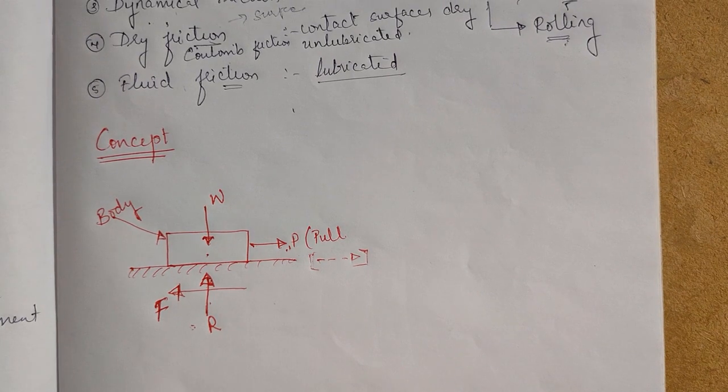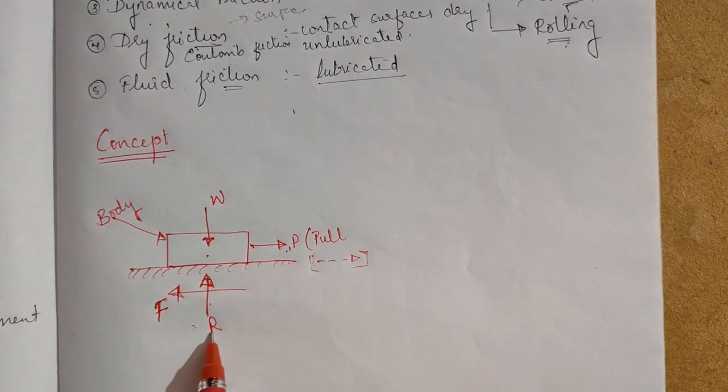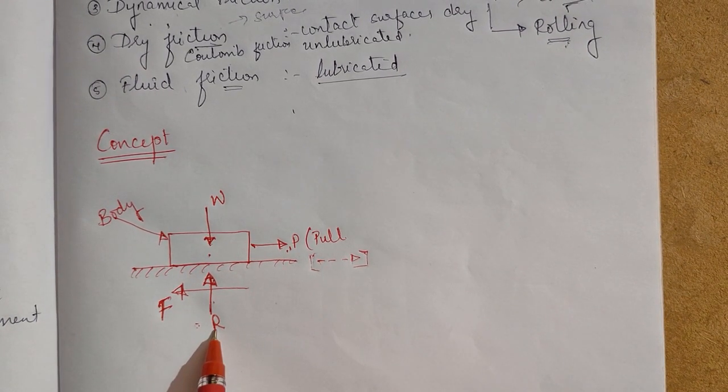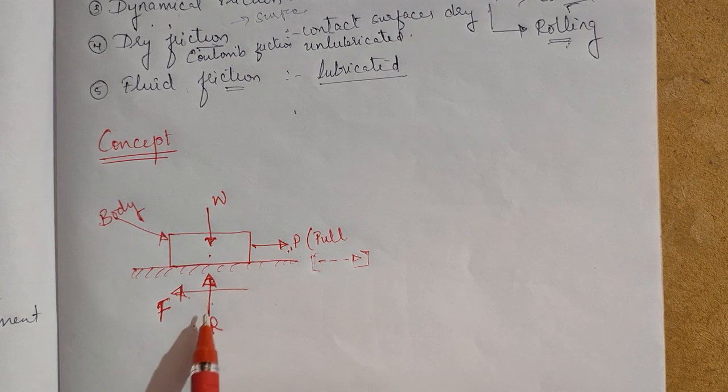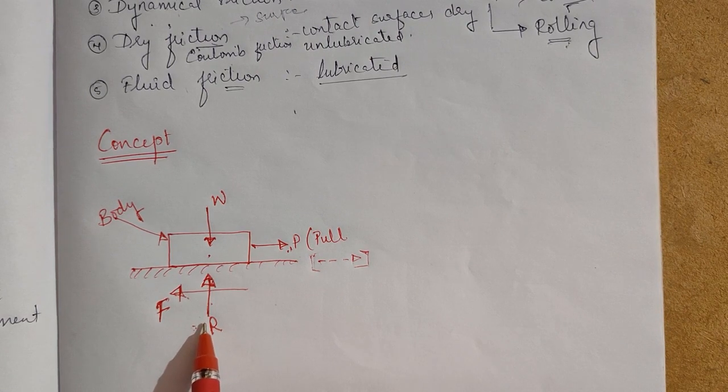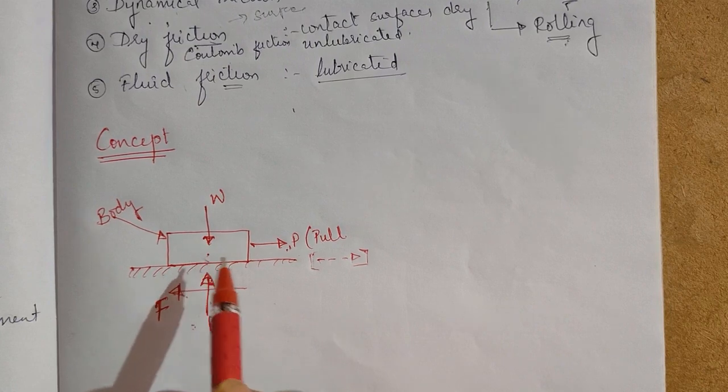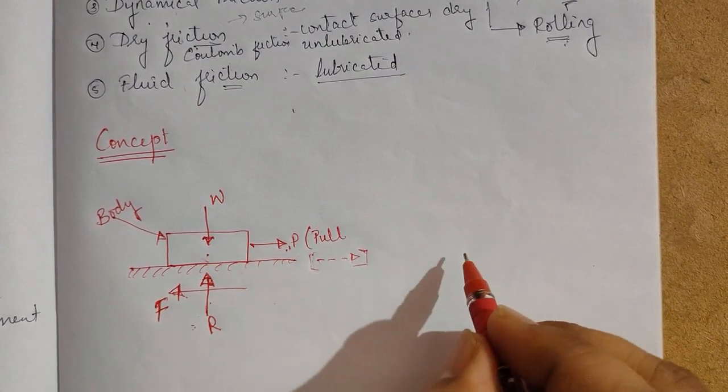Now you can see that the normal reaction R and the induced frictional force F are acting perpendicular to each other, so they can be replaced by a single resultant reaction R1. I will draw this figure in another way.